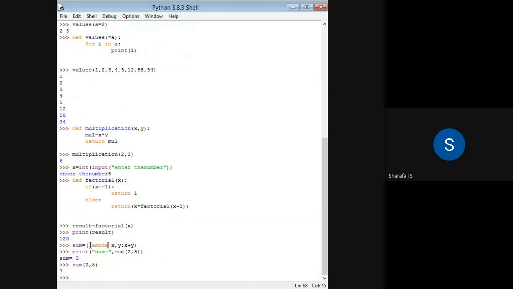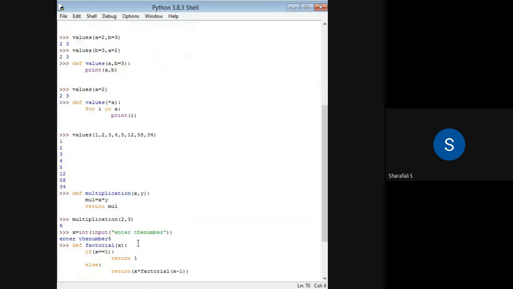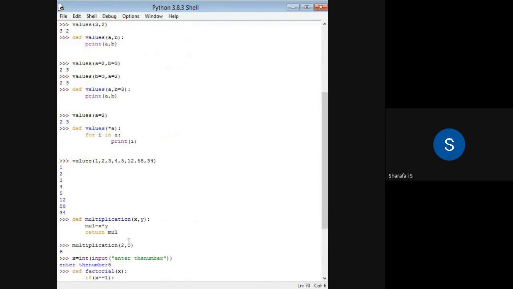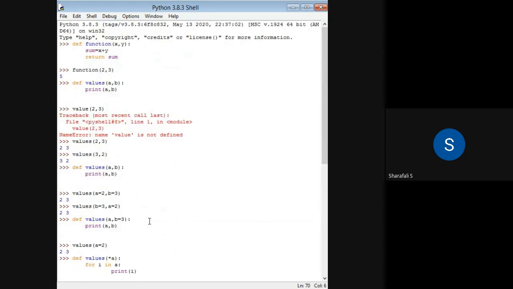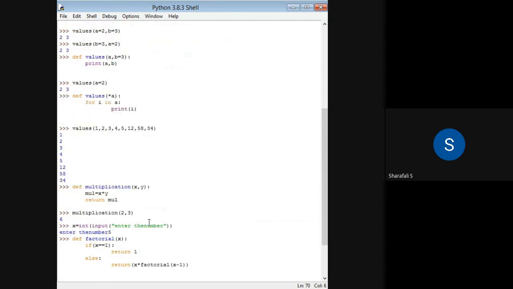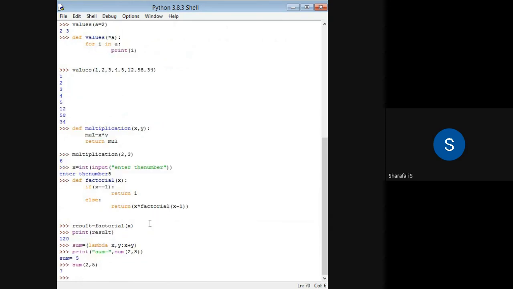The syntax of a lambda function will be lambda x comma y, then colon. This x comma y is the argument. So lambda, argument, then colon, expression. That is how the syntax of this lambda function works. Okay, so that's all we have discussed in this section. I hope you understood this. I think that will be enough for these sessions.